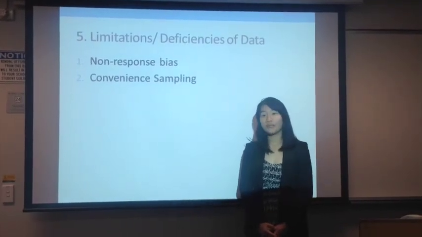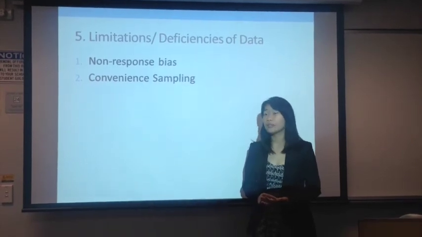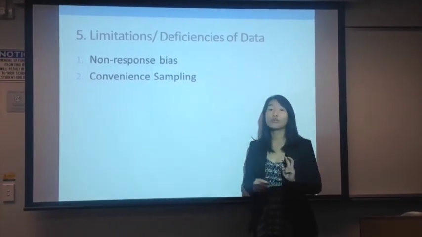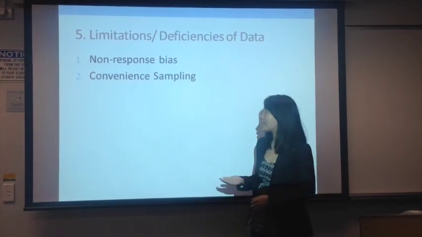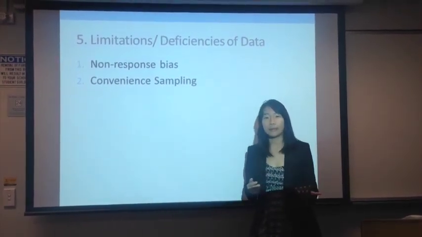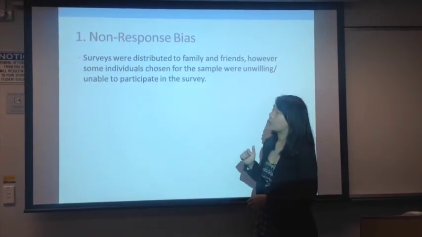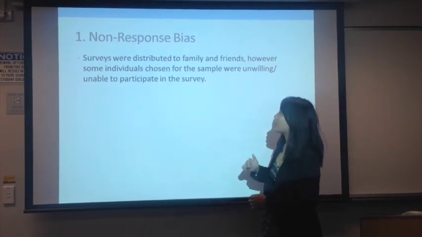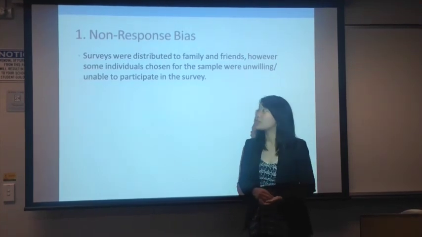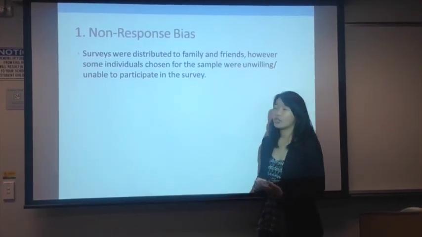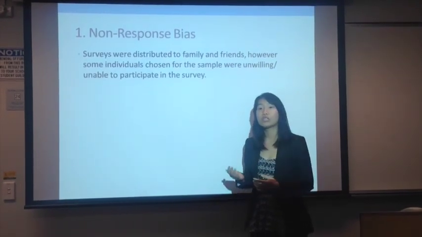Next, our group also identified the limitations and deficiencies of the data that was provided to us. We identified that there were 2 deficiencies. Firstly, that there was a non-response bias, and secondly, it was a convenient sampling. What do these 2 mean? First of all, the non-response bias. It meant that surveys were distributed to family and friends. However, some of these individuals chosen for the sample were actually unwilling or unable to fully participate in the survey, which then skewed our data.